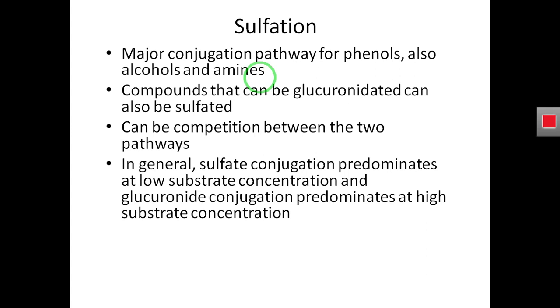So if we take the example of sulfation, sulfation enables the drug to be excreted from the body quickly.